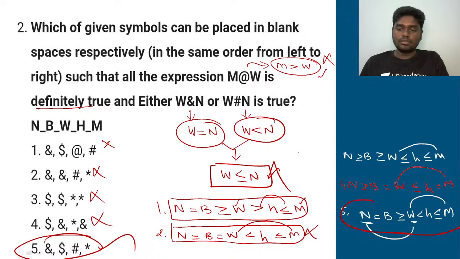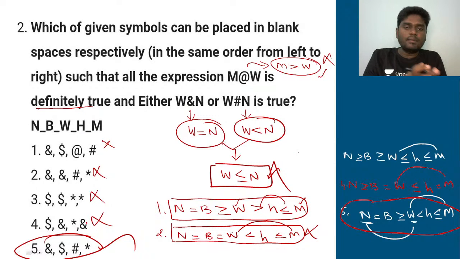N equal to B, greater than or equal to W, less than H, less than or equal to M. It absolutely satisfies the given two statements, and the fifth option holds to be the right answer for the second question. Okay, I hope it is clear for everybody.